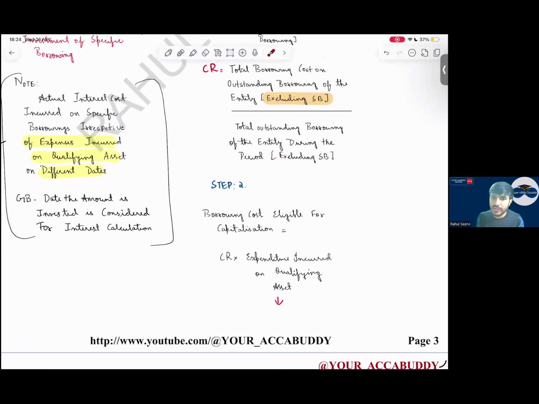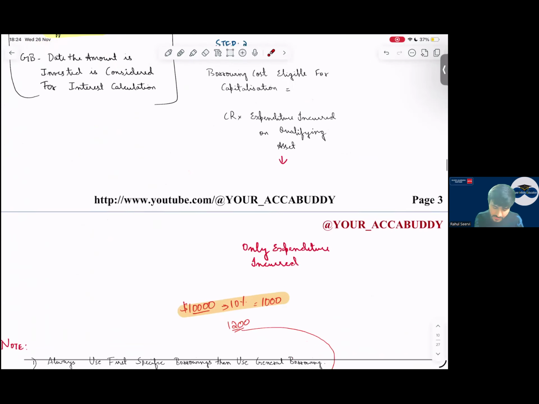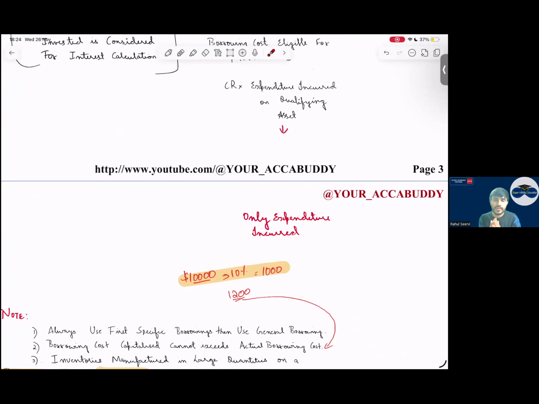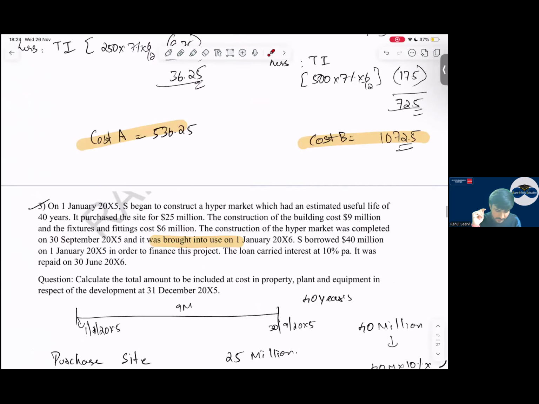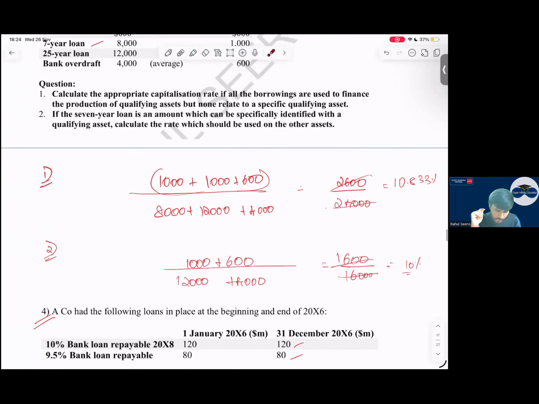How do we calculate the interest amount? Whatever is the expenditure which we have incurred into the capitalization rate. Here we see the date when the funds are used. So the date when the funds are used, we consider here. We do time apportionment here. Yes, sir. So let us see one question which we have already done in our class. So see here now.